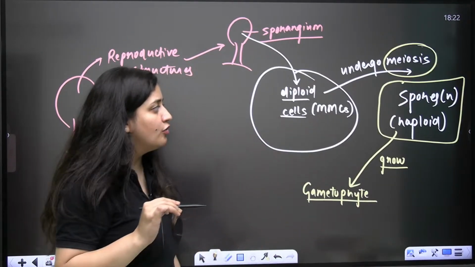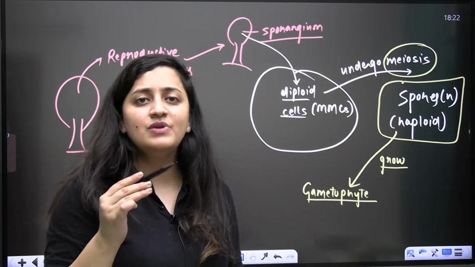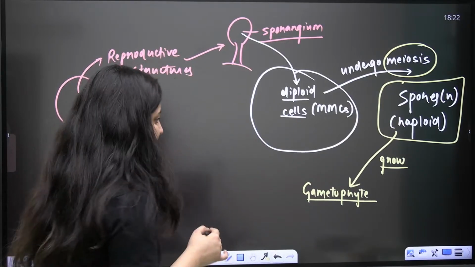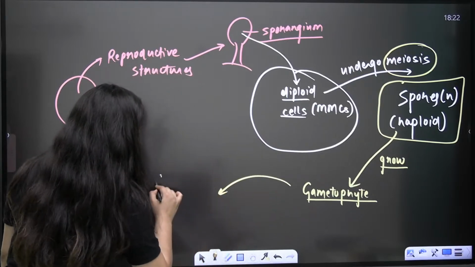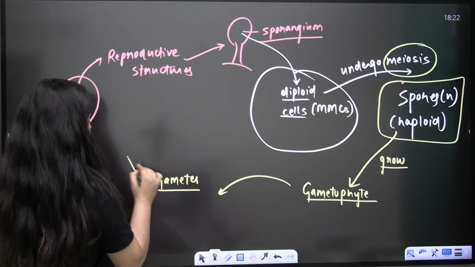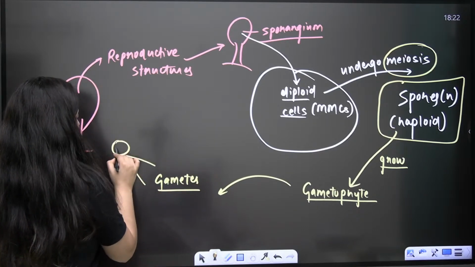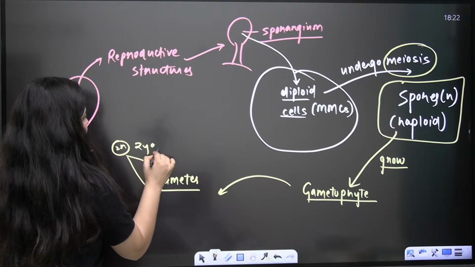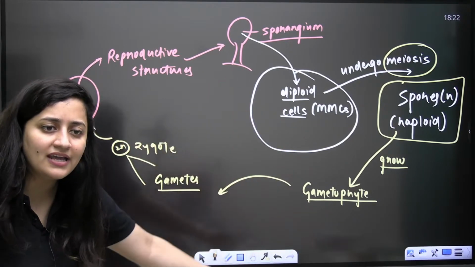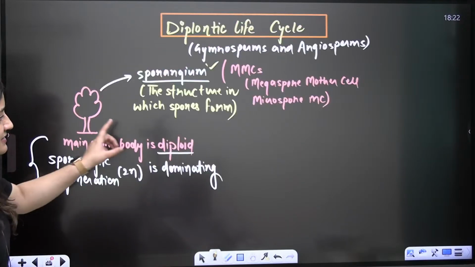We will see the gametophyte, which can be at a one-celled or few-celled stage. Now in this gametophyte, because it is already haploid, you will see some gametes. Those gametes will fuse, fertilization will occur, a diploid zygote will form, and the zygote will again grow into that plant. So this is the diplontic life cycle.